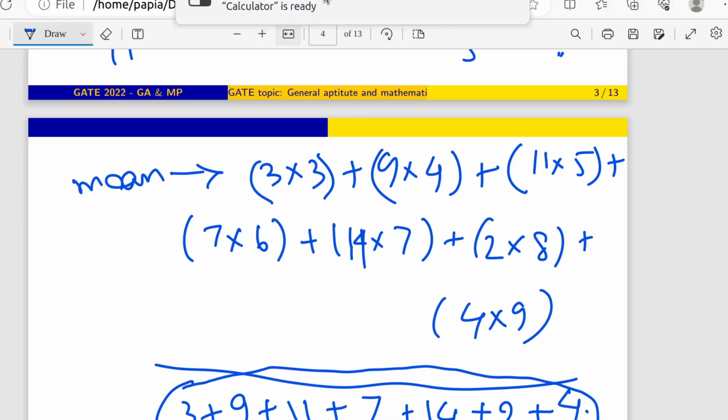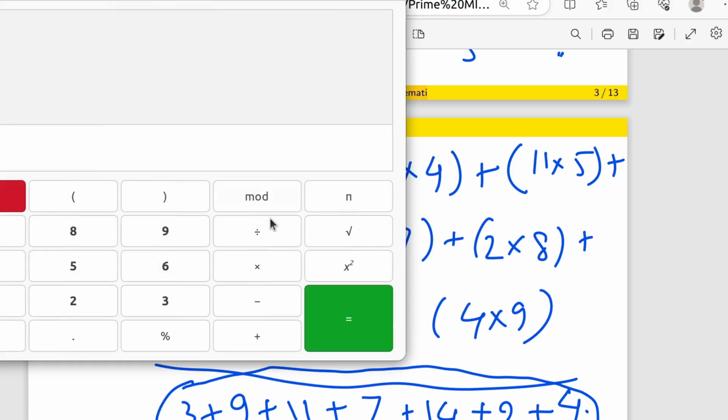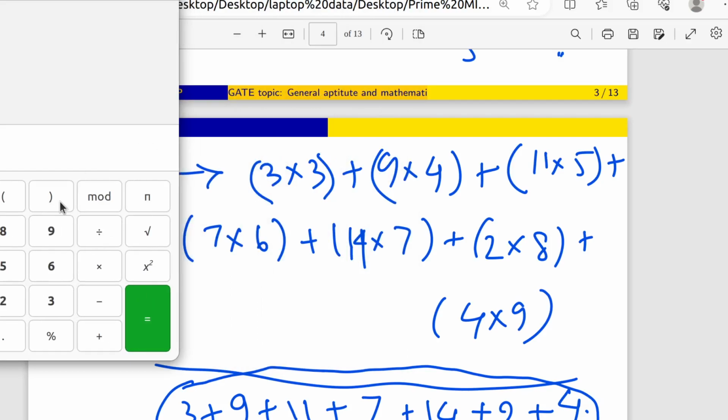Okay, so I am going to calculate that one. Let's say 3 into 3, obviously 9, plus 9 into 4, 36, plus 55, plus 42, plus 14 into 7, plus then 16 plus 36.